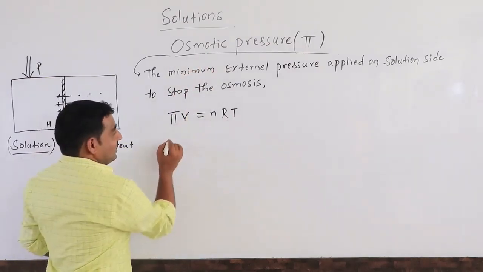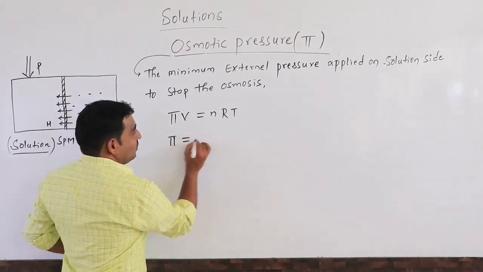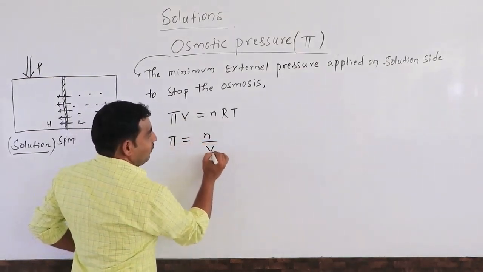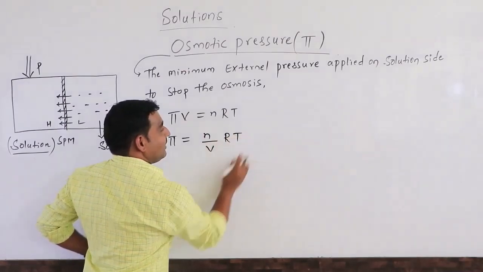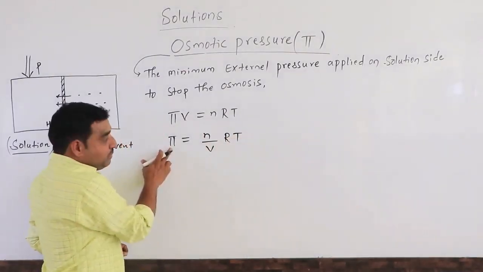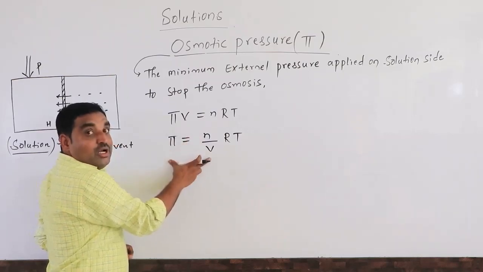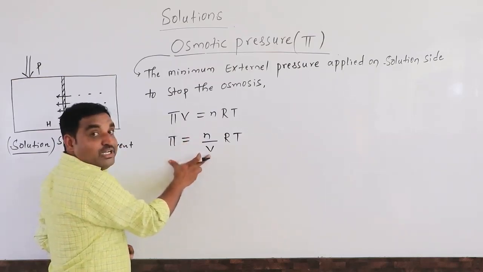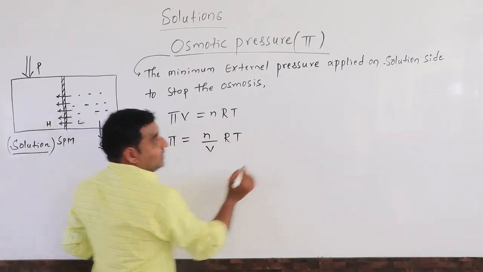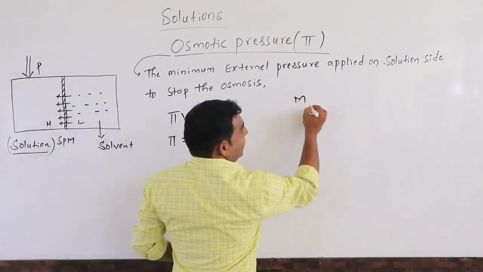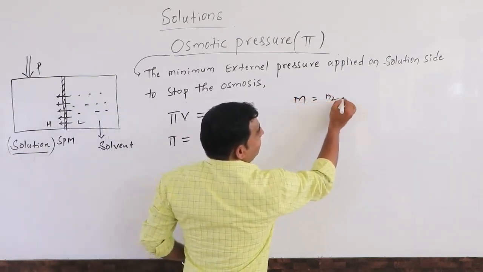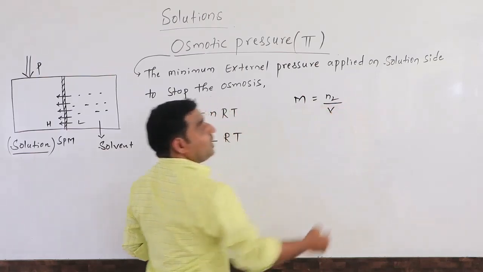So pi is equal to n divided by V into RT. Pi means osmotic pressure, n divided by V is the number of moles dissolved in the volume of the solution in a liter or dm cube. We know that molarity, capital M, is the number of moles dissolved per liter of the solution.